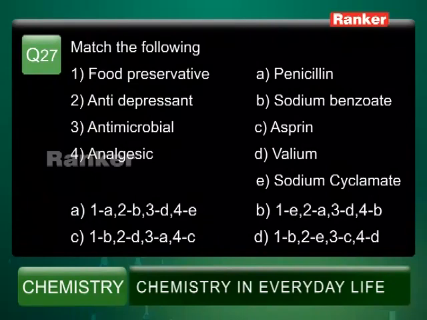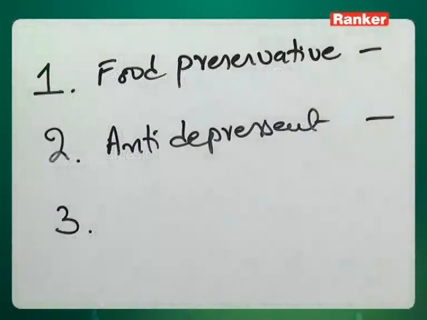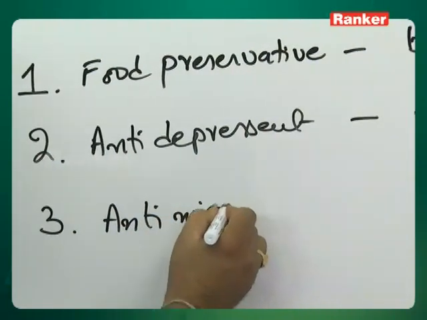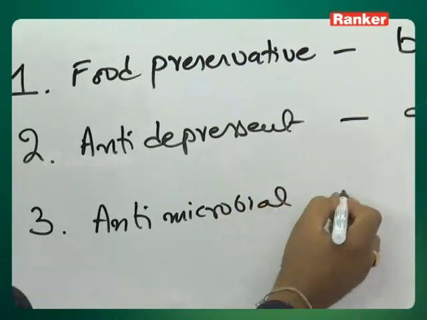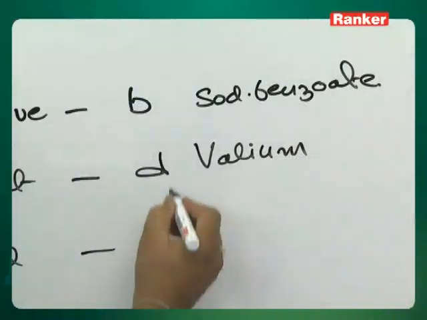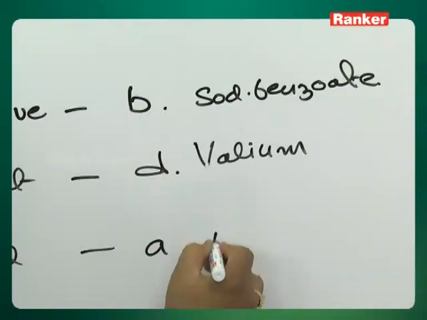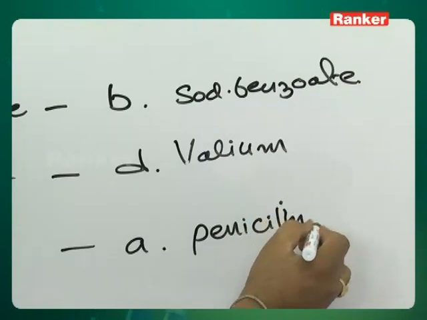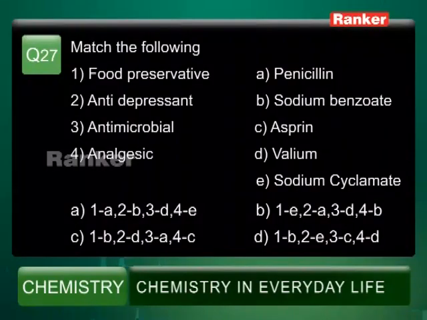And the third one is antimicrobial. Microorganism growth is controlled or killed by this medicine. That is the third type, penicillin is the right option. A is the right option. Penicillin is the right answer.